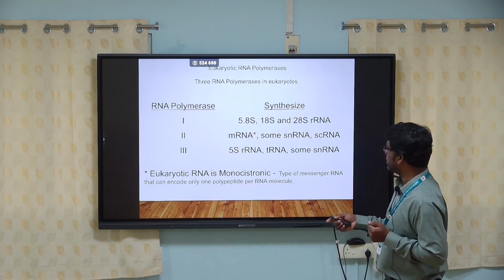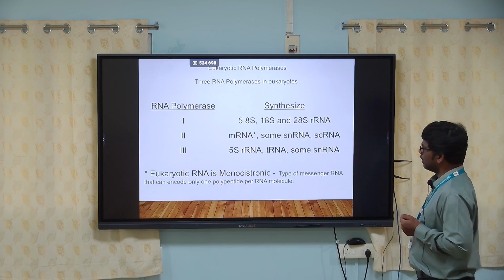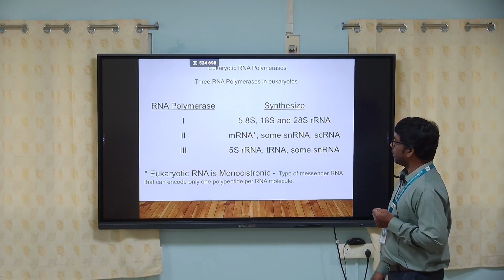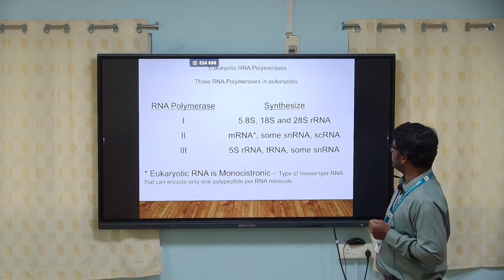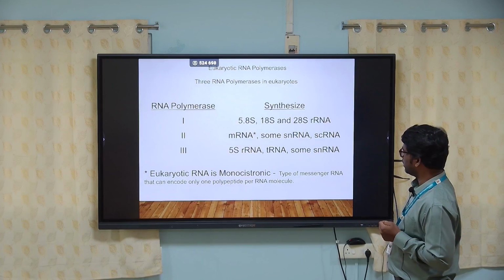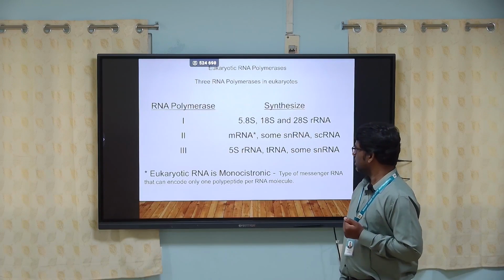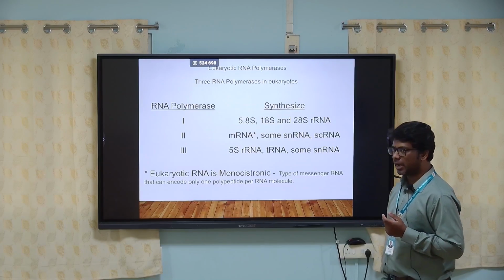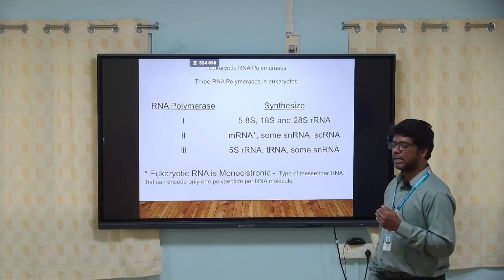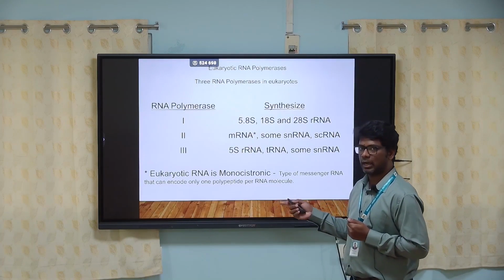For example, in eukaryotes, RNA polymerase 1 synthesizes 5.8S RNA, 18S RNA, and 28S rRNA molecules. The rRNA is nothing but ribosomal RNA. The second RNA polymerase, the main player, converts the double-stranded DNA into single-stranded RNA, that is the mRNA, the messenger RNA.